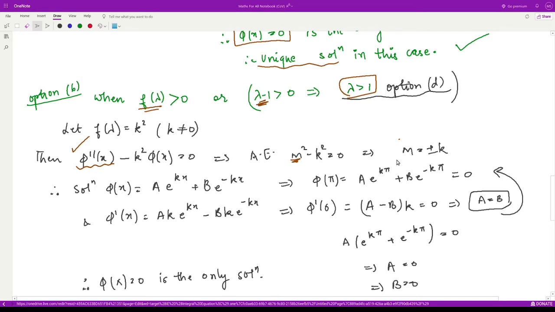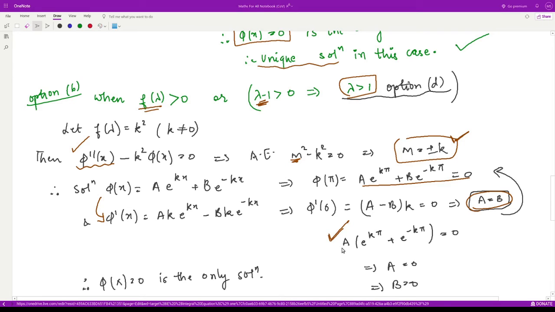And then you calculate the value of m, and the solution corresponding to two distinct real values is something of this form: some constant into e to the power kx plus some other constant into e to the power minus kx, whatever the roots that we obtained of the auxiliary equation. So now we can take its derivative, simple, and we can apply the conditions. Phi of pi is equal to 0, this gives us this condition, and phi dash of 0 is equal to 0, this gives us a is equal to b. When you put a is equal to b into this equation, you will have something like this.